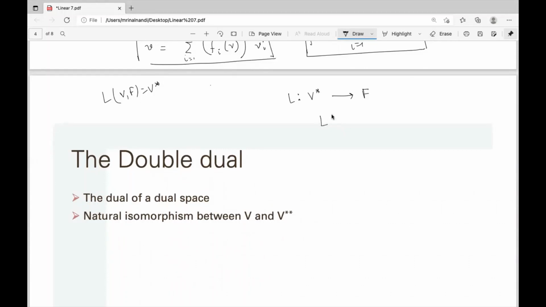That means L will take an input vector, but this vector is not from V, it is from V star. That means it is a linear functional. You have to take a linear functional as the input, and you have to give the output, a scalar.